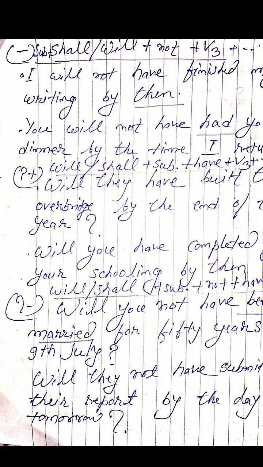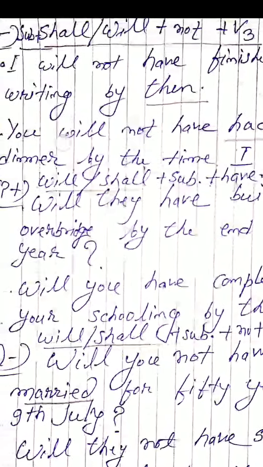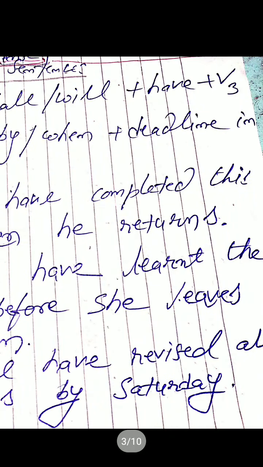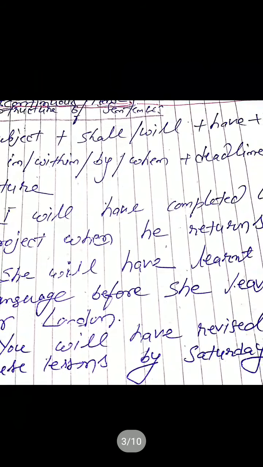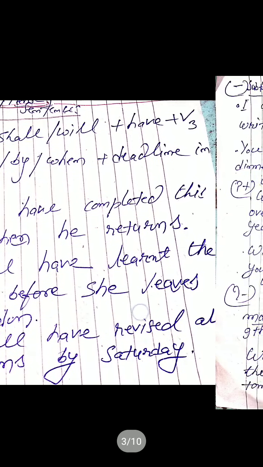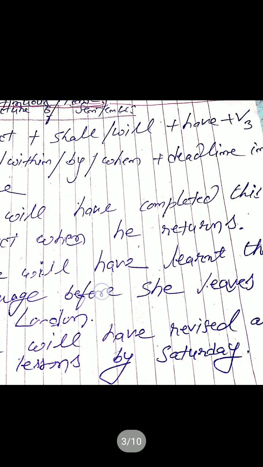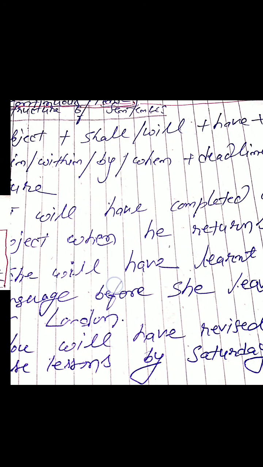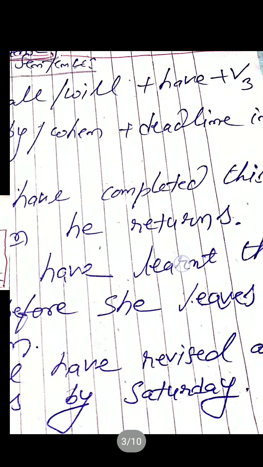First of all, construction of an affirmative sentence: subject plus will or shall plus have plus third form of main verb, plus adverbial phrase like in, within, by or when, plus a deadline in future.